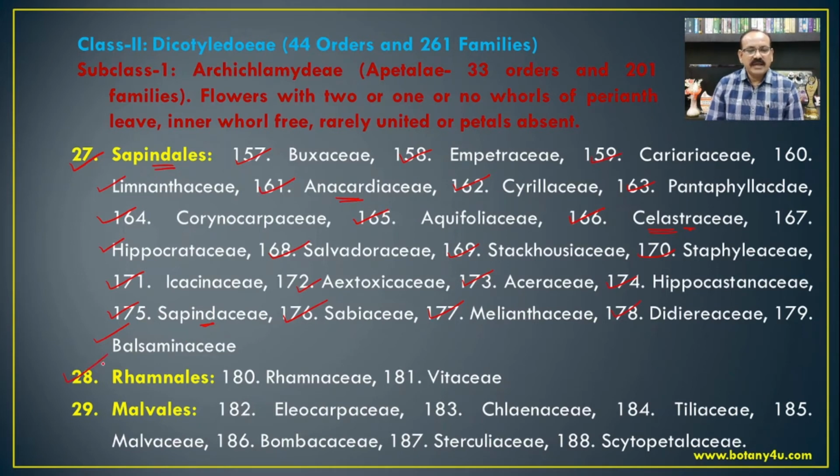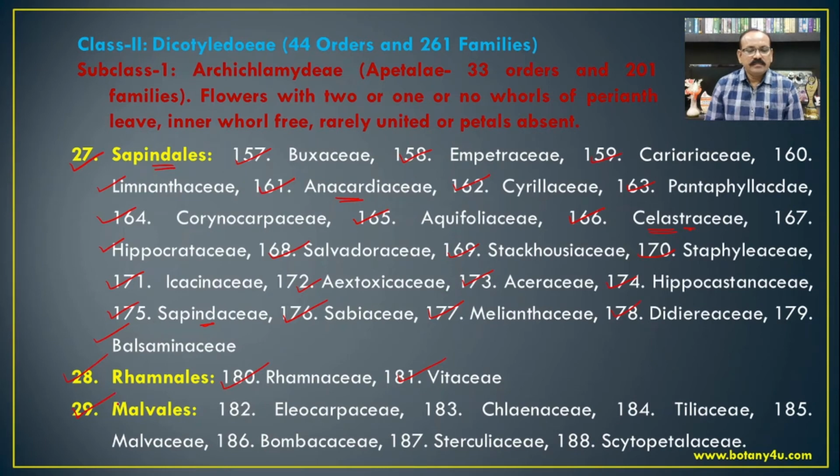The next one, that is Rhamnales, which includes the family Rhamnaceae, and the most common member of the Rhamnaceae is Ziziphus jujuba, Ventilago denticulata, then Vitaceae, Vitis vinifera, Cissus, Ampelocissus. So these are some other members from the family Vitaceae.